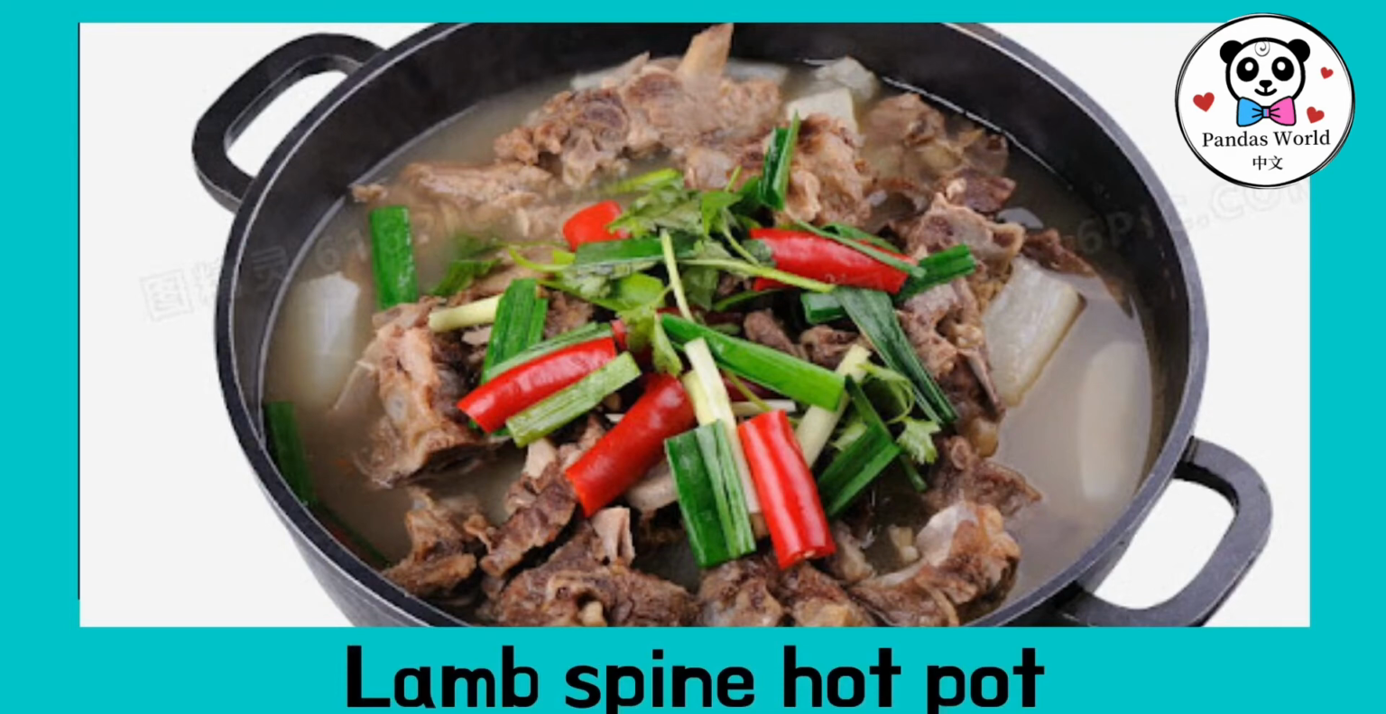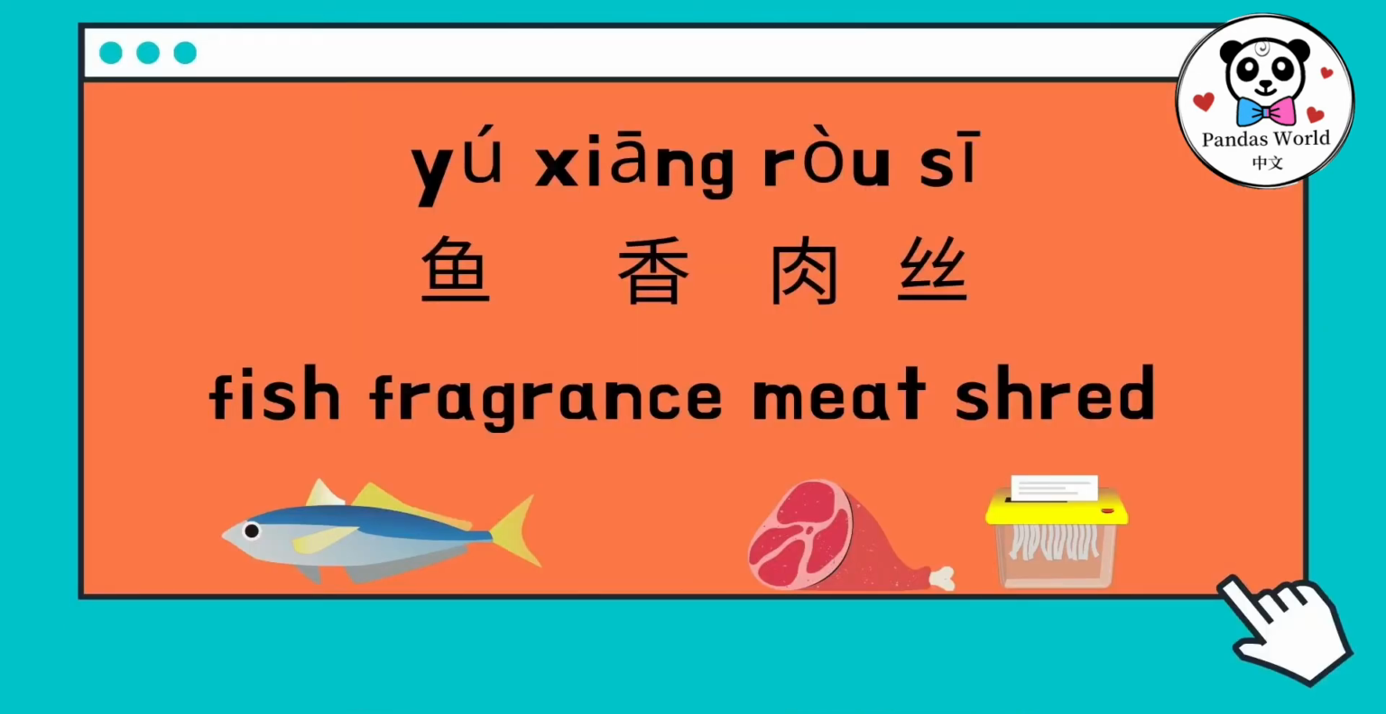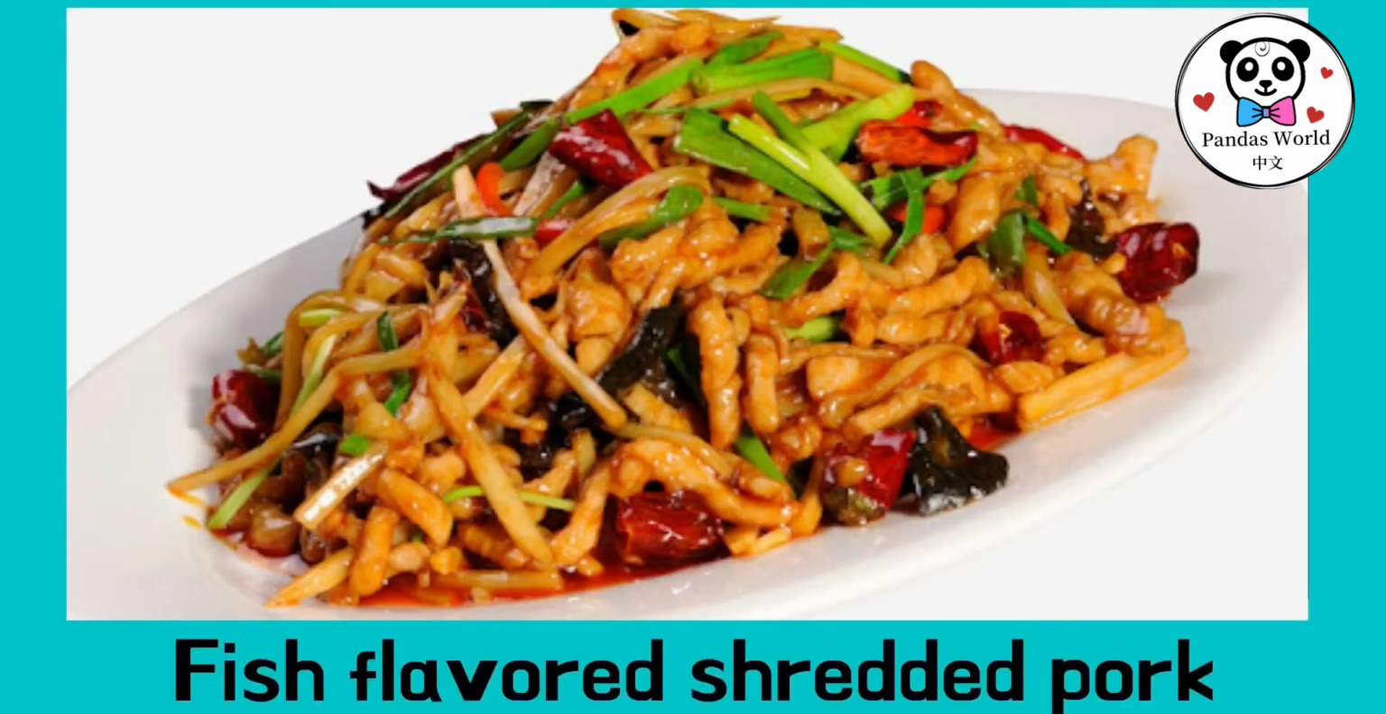Yes, very good. Next one, 鱼香肉丝。Do you think there's fish in the dish? Yes. There has to be. Actually, there's no fish in 鱼香肉丝. 鱼香 is just a special sauce that coats the dish.